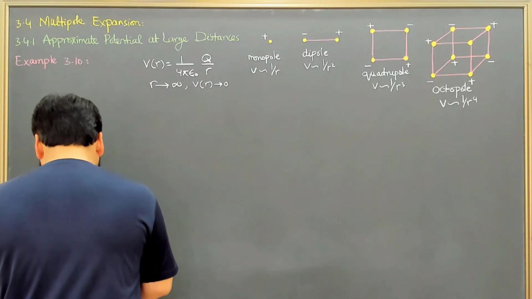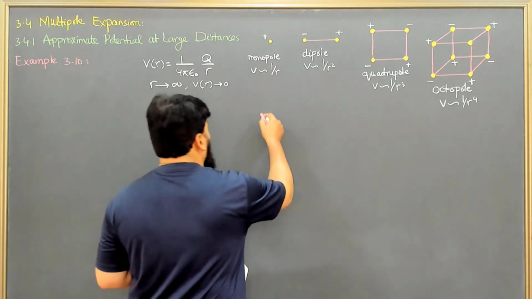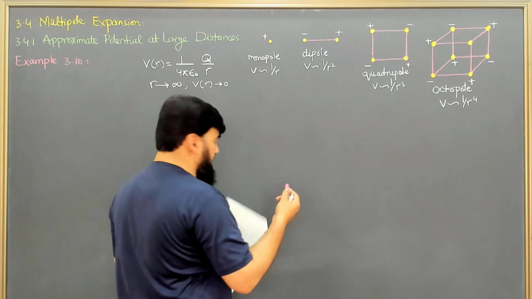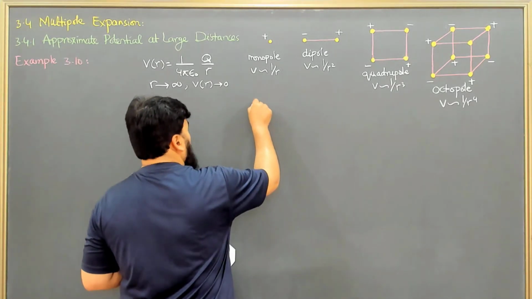So the geometry is that we have a dipole, and for mathematical ease I am considering its geometry like this.